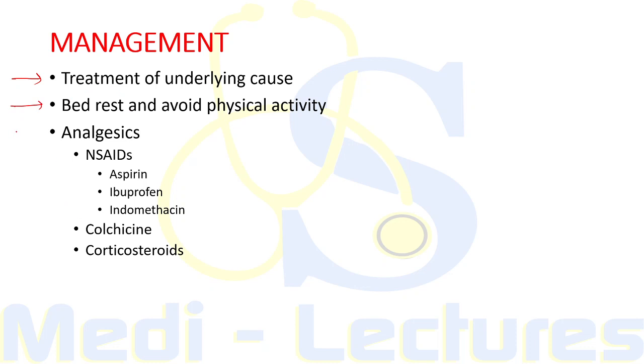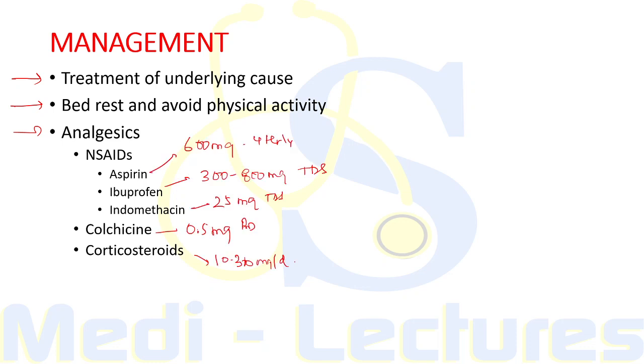Now, what is the role of analgesics? The pain of pericarditis is usually relieved by oral NSAIDs. It also decreases the inflammation in idiopathic as well as viral pericarditis. Now, when we consider the NSAIDs, aspirin in the dose of 600 mg every 4 hourly is the drug of choice for patient with a recent MI, specifically if they are developing pericarditis.